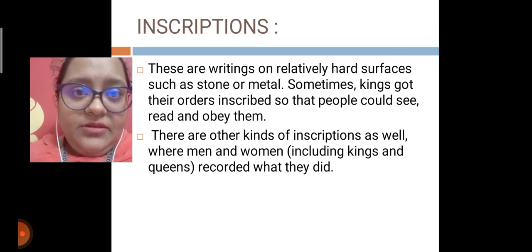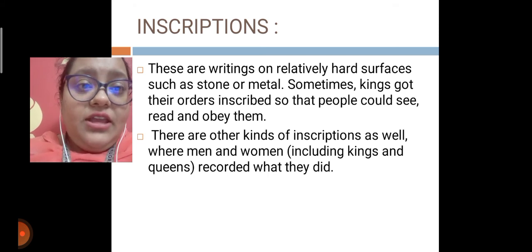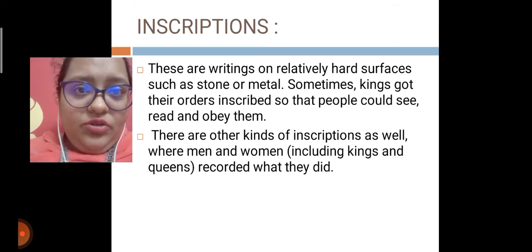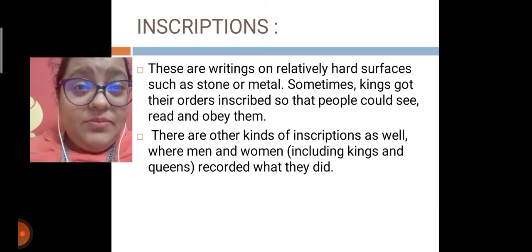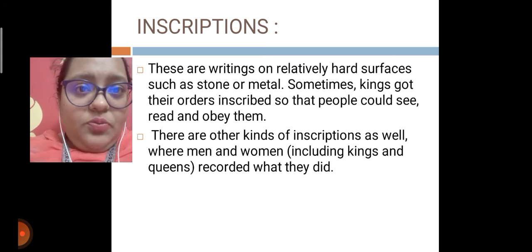People did not write with a pen on stone or metal, because they are hard surfaces. They used a hammer and certain tools to inscribe the writing.